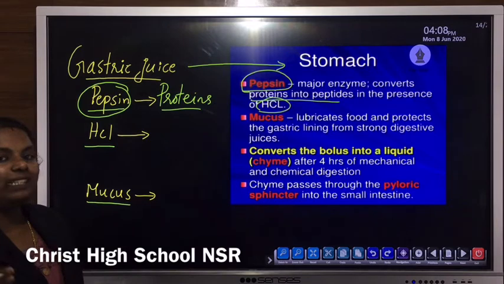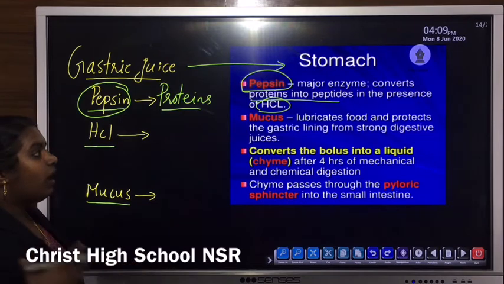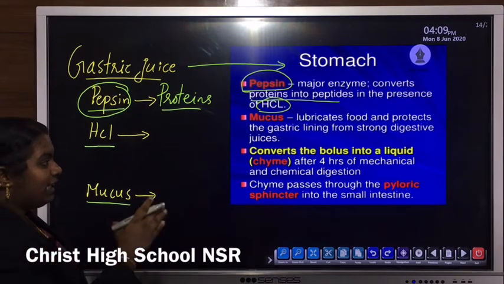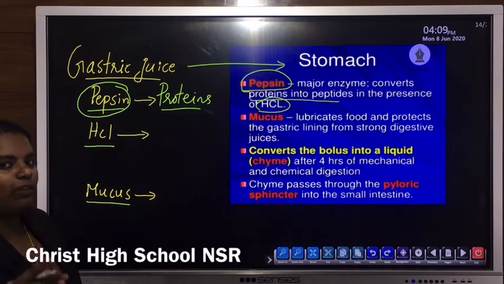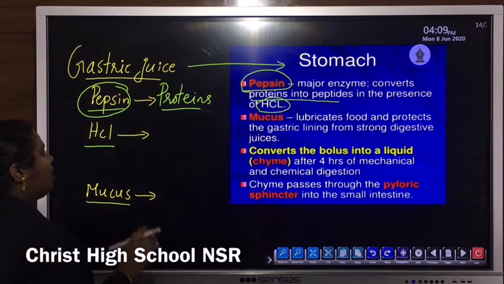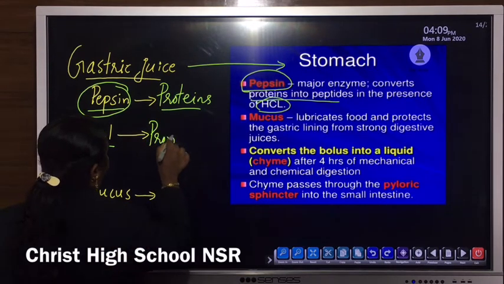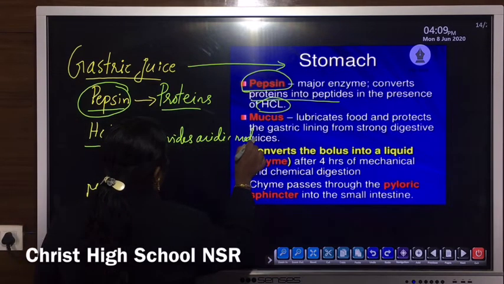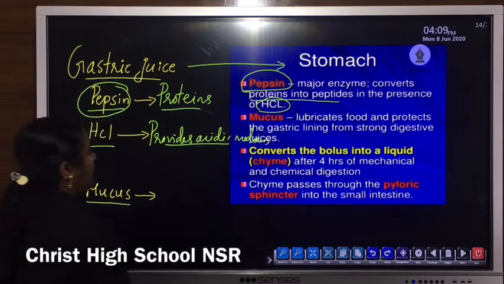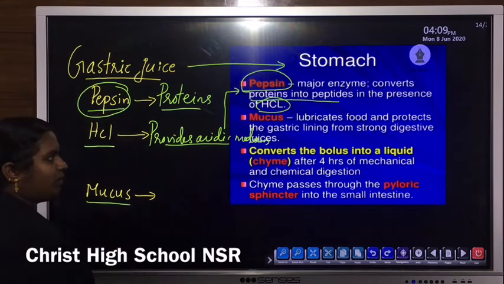So, what is the role of this HCl, or what is the role of acid in the stomach? HCl has its particular role. Like pepsin or other digestive enzymes, this HCl, although it is an acid, also has an important role in the process of digestion. The main function of hydrochloric acid is that it provides acidic medium for the action of pepsin.